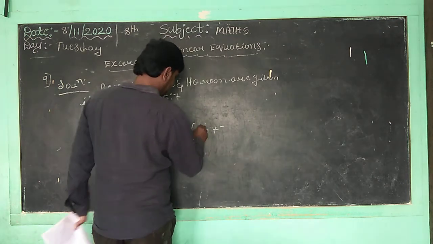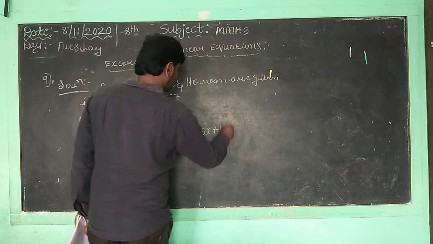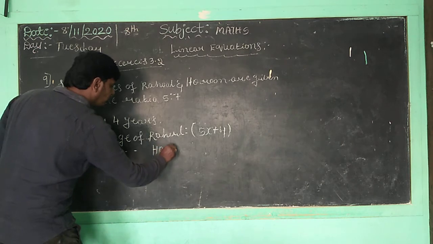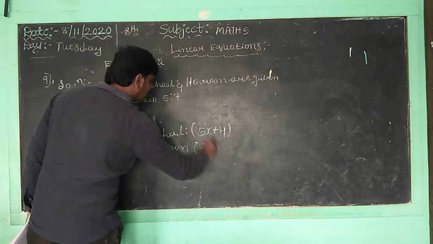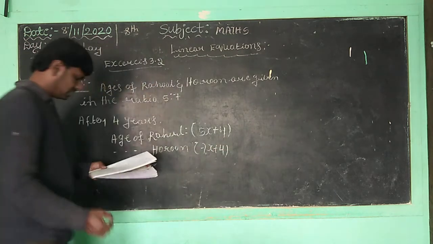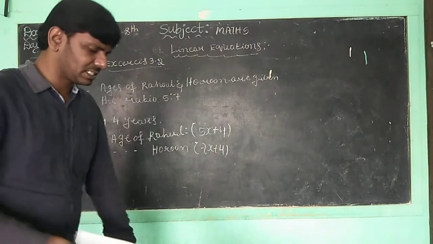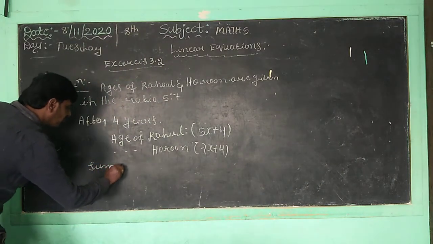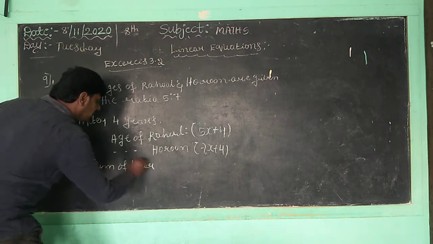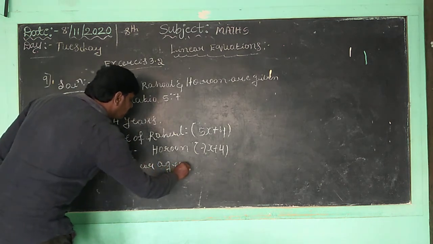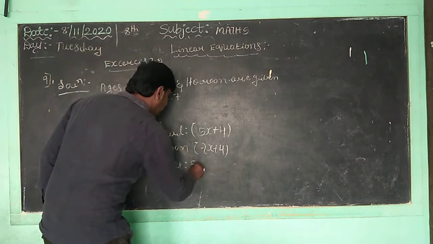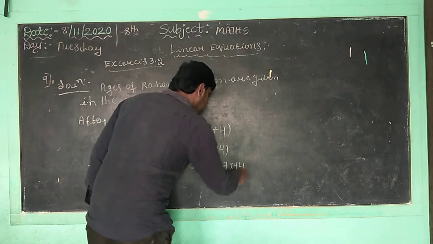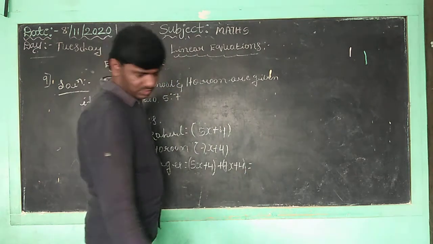Now we want to consider 5x plus 4, and the age of Harun, with the ratio, is 7x plus 4. Okay children, now we want to take the sum of their ages. The sum of their ages is 5x plus 4 plus 7x plus 4, which is equal to 56 years.